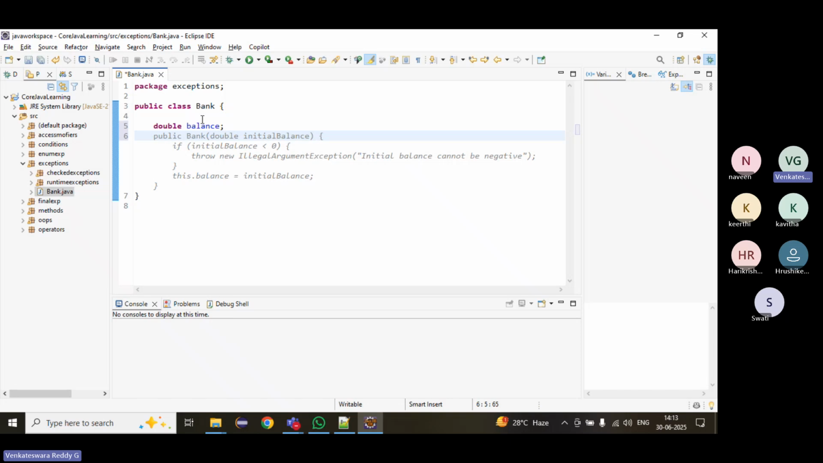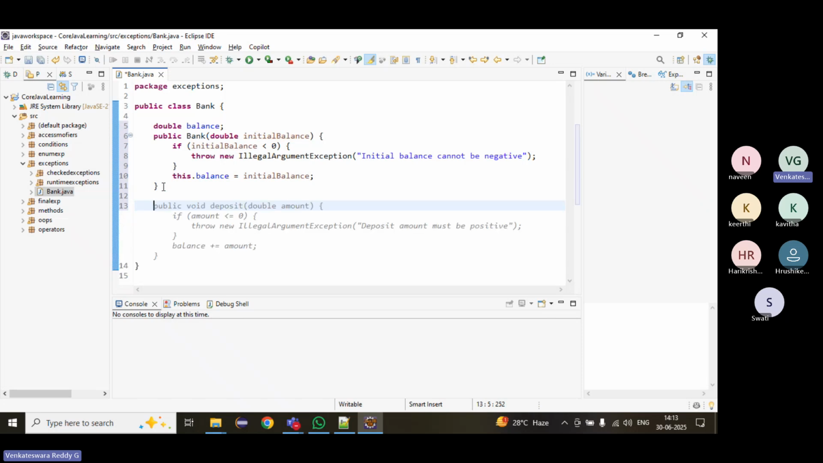Right, we can create a constructor with some initial balance. While opening the account, suppose the initial balance is less than zero, a negative balance, we throw an exception. Any exception we can throw here, say IllegalArgumentException. By using the throw keyword we can throw the exception. Throw new IllegalArgumentException. What is the message? Initial balance cannot be negative. Then just assign that local balance to the instance variable.